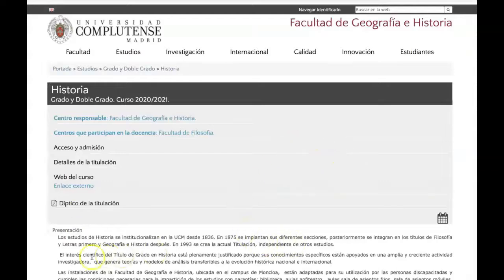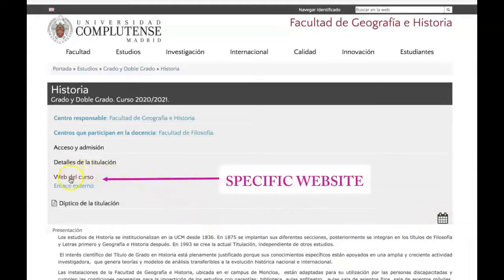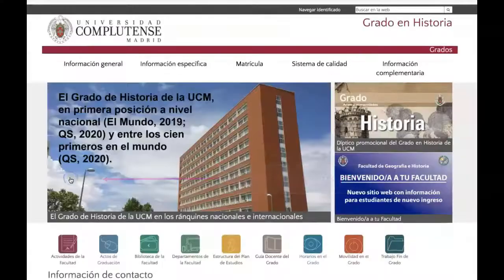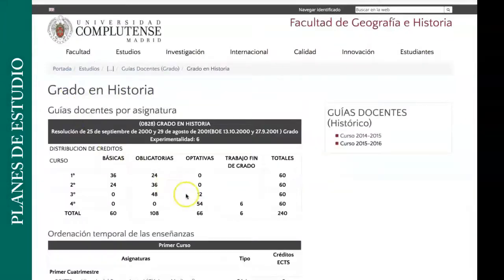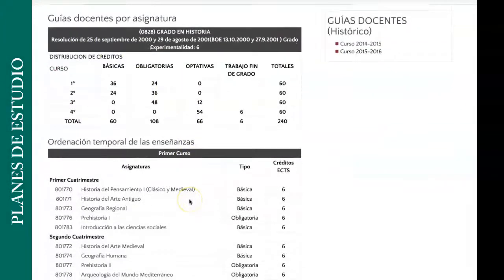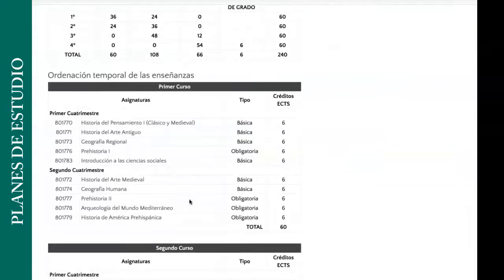And in this case, we no longer have those icons at the bottom. We continue to have the calendar, which we can look at. But I wanted to show you something different, because in this case, they have an external web. And in this specific website, if we look under Información Específica, we'll find Planes de Estudio, also schedules, etc. So let's go to Planes de Estudio.